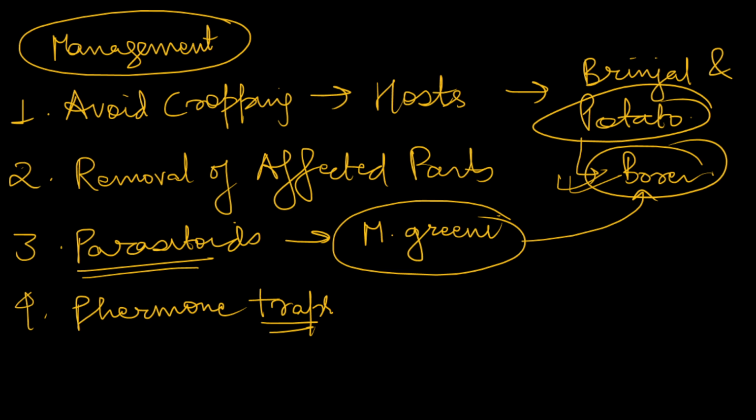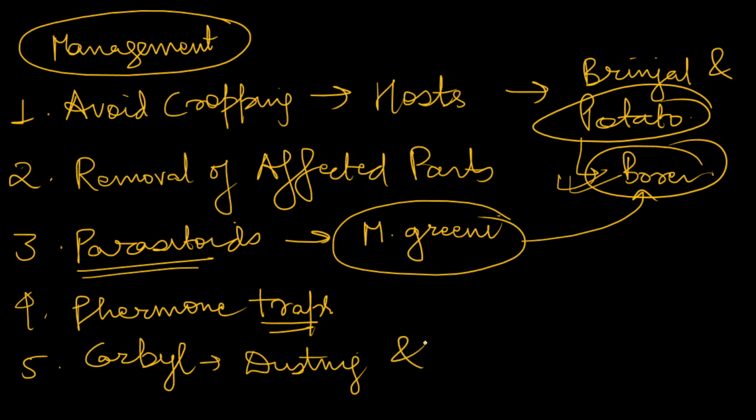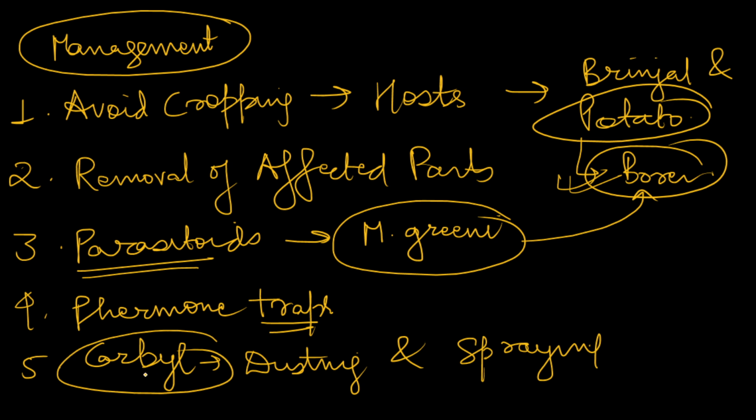So yes, pheromone traps can be used. Next, we can use carbaryl for dusting and spraying. So this is a kind of pesticide which will help us. Other pesticides can also be used such as profenofos. So this is how we can manage the pests of brinjal.